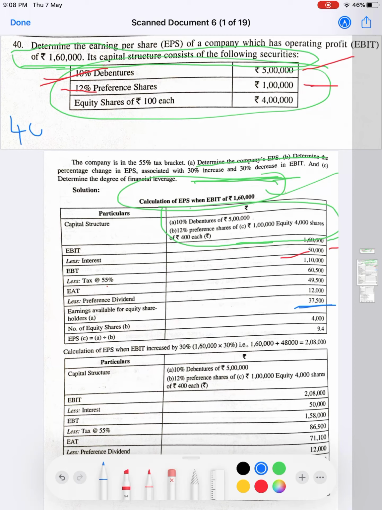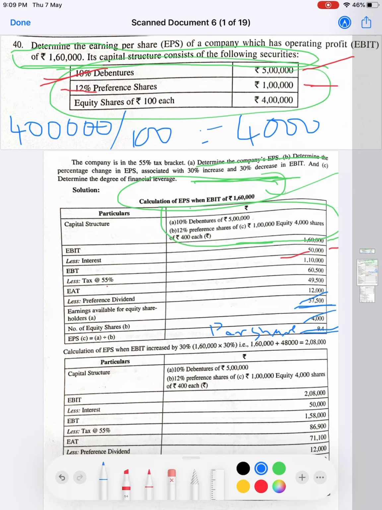Number of shares is 4 lakhs divided by 100, which is 4,000. EPS is equal to 37,500 divided by 4,000, which comes to 9.4 per share. You have to write per share.